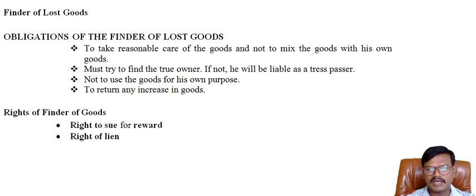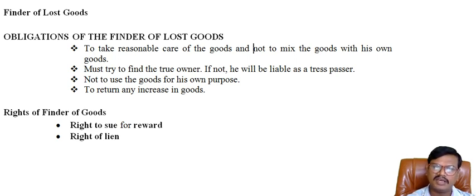If the owner has announced any reward for the lost goods, the finder can file a suit against the real owner in order to recover the reward. And in the meantime, he can retain the goods and file a suit for the reward.